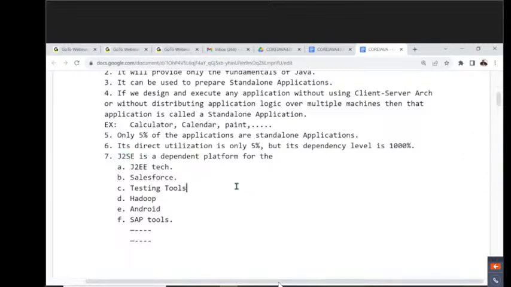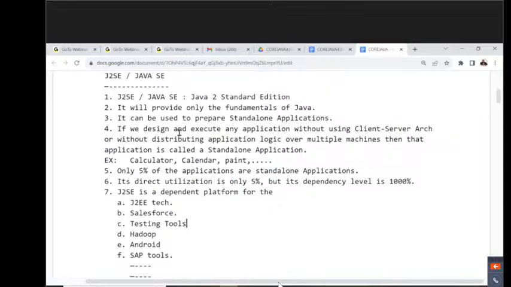Now try to understand it clearly. What exactly are the points I'm telling you? J2SE. Now tell me, what is the abbreviation for J2SE? Java 2 Standard Edition. What will it provide? It will provide only the fundamentals of Java. Which type of applications are we able to prepare? Standalone applications.